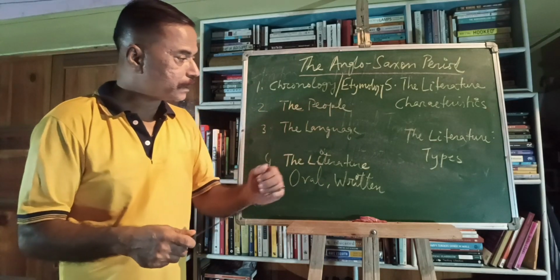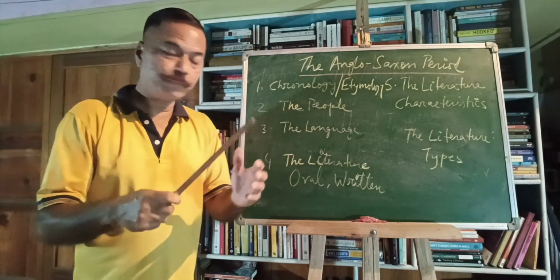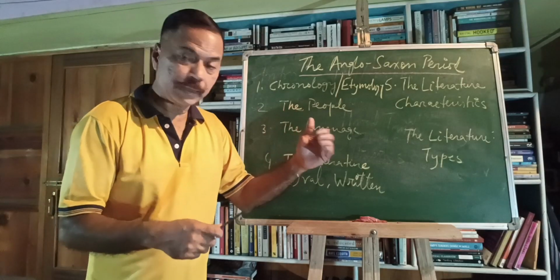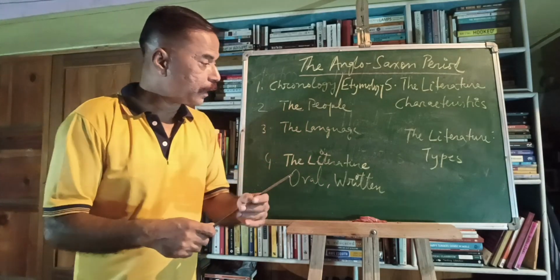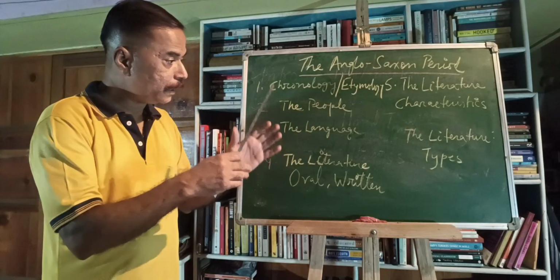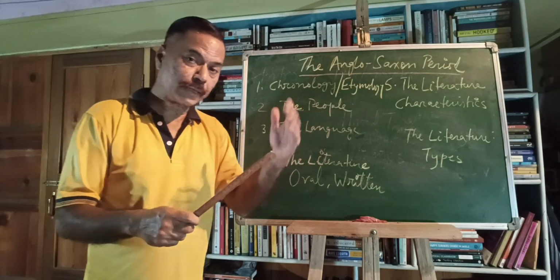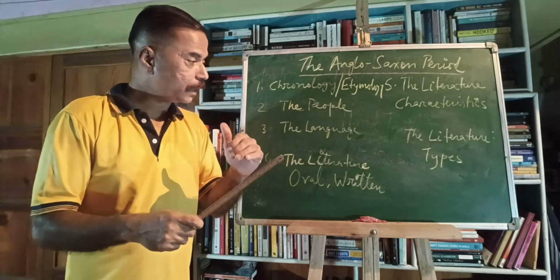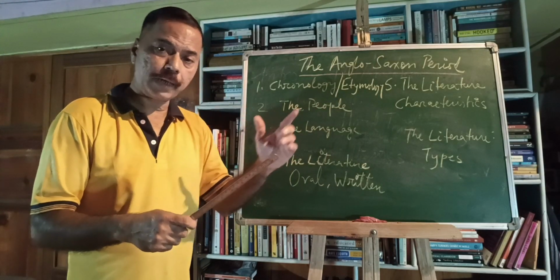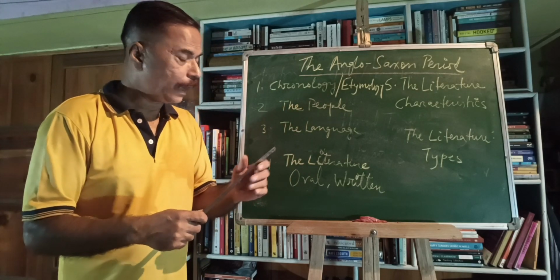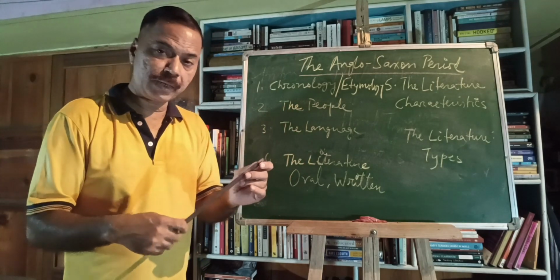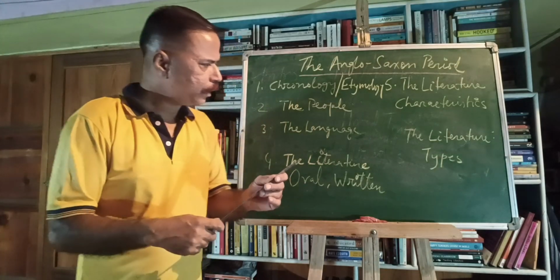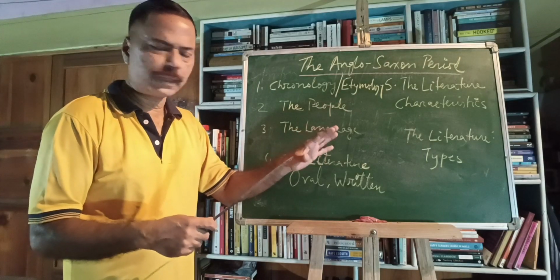So we have epics, elegies. Then we have heroic poems like Widsith and Waldere. Then war poems also, like The Fight at Finnsburg, the Battle of Maldon, and the Battle of Brunanburh. And then, as far as prose is concerned, besides Ælfric and Wulfstan's homilies, we have the Anglo-Saxon Chronicle, which was inspired and helped by King Alfred in the 9th century. And then we have the Ecclesiastical History of the English Nation, which was of course written in Latin by Bede. Still, that's an important document. So these are the different types of literature prevalent in the Anglo-Saxon period.